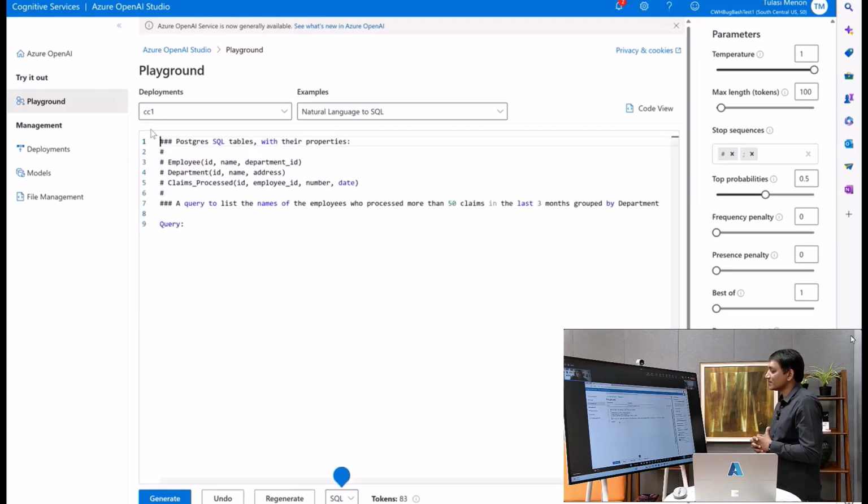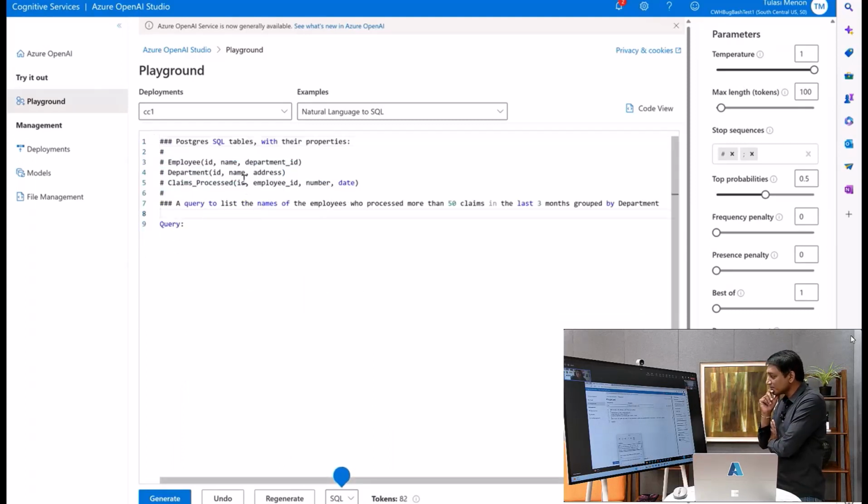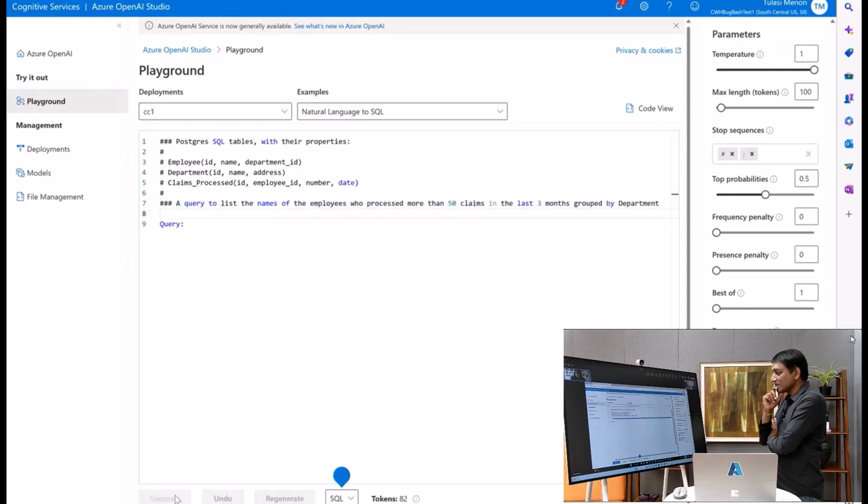And I'll pick, again, I don't want to pick a generic one. I want to pick my insurance kind of use case, right? So let's do that. Where all you have to do, again, this is actually a sort of zero shot example, because I'm just defining some of the table parameters. The important thing is, which is what a customer or an agent would put in, right? A natural language query saying, hey, give me something which is listing all the employees who processed some claims, 50 claims, some months, grouped by department.